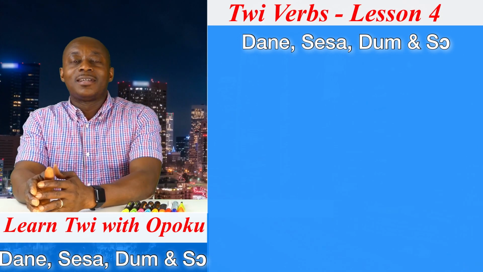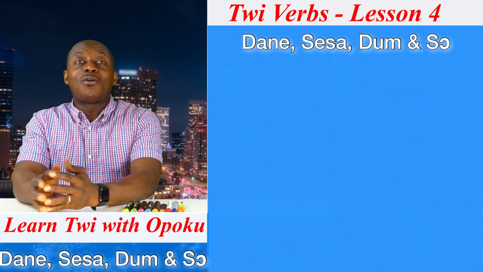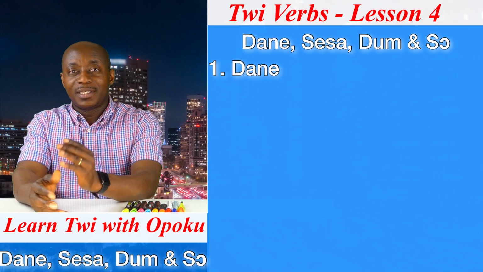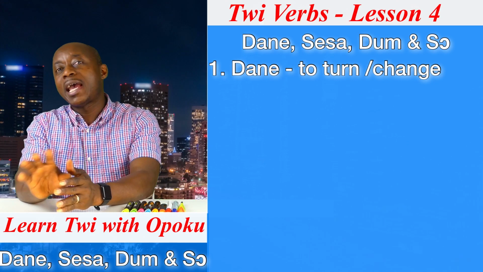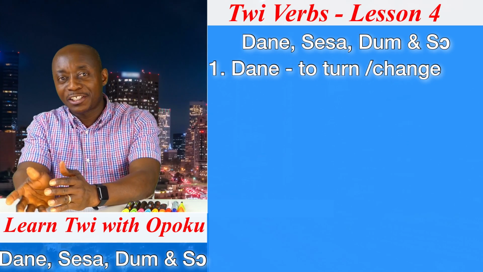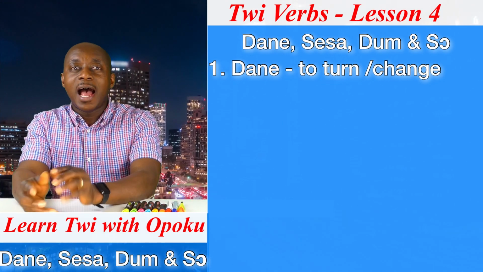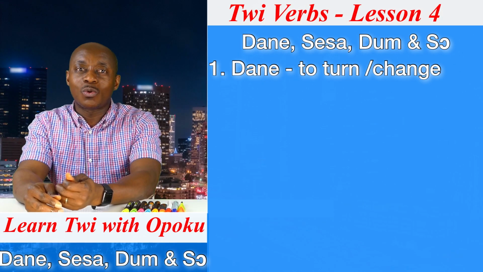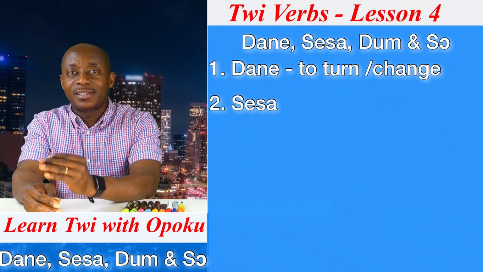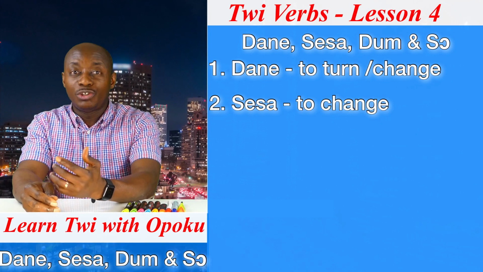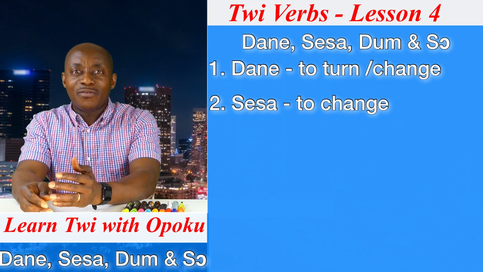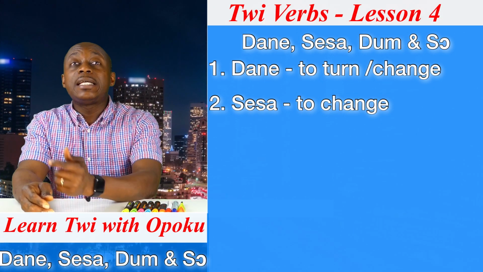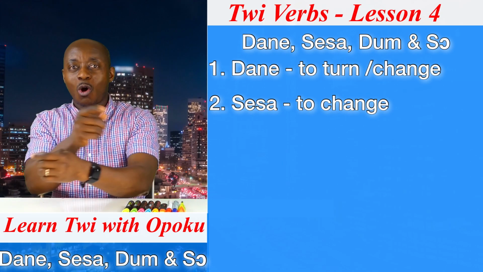Very good then. However, people somehow confuse this word Dane, that is to turn or to change direction, with another verb, that is what? Sesa. Sesa, which also means to change. However, we use it when we want to say change something or exchange something.